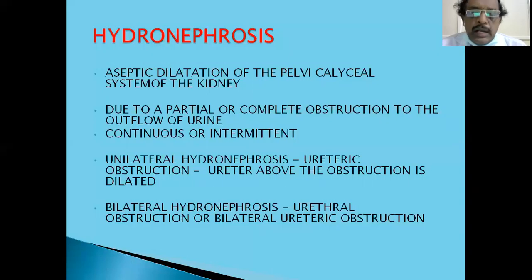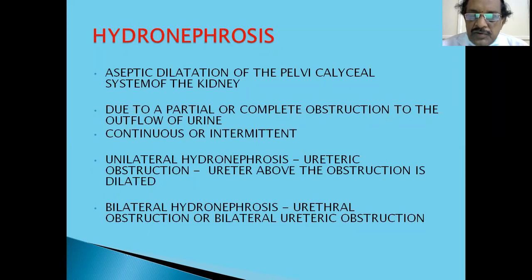There can be unilateral hydronephrosis or bilateral hydronephrosis. If there is dilatation of the ureter also, then we call it hydroureteronephrosis. So hydronephrosis is only confined to the kidney. If it is hydroureteronephrosis, that means both the ureter and the pelvicalyceal system of the kidney are enlarged.